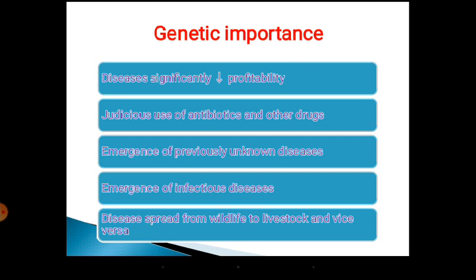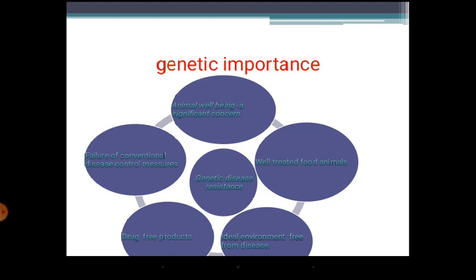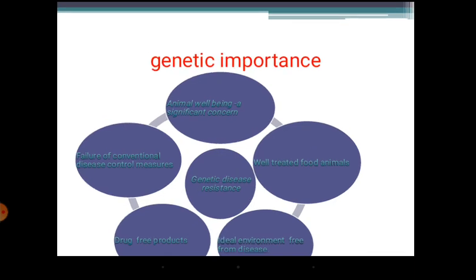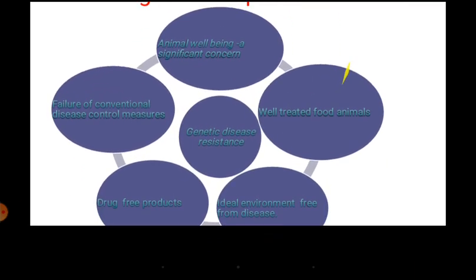One more important point: any diseases, whether from wildlife or livestock, can spread from wildlife to livestock and from livestock to wildlife. Okay, so if we have fewer diseases, naturally this spread will also be reduced. In the next slide I'll take up the same context in a little better way.